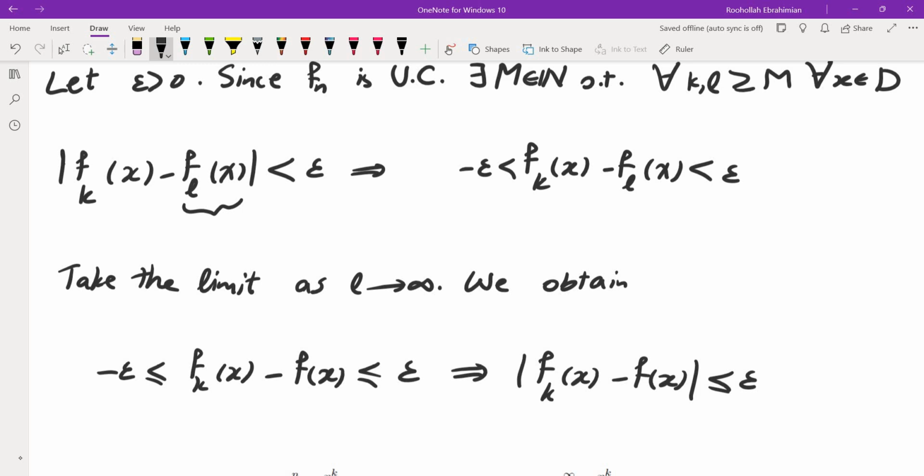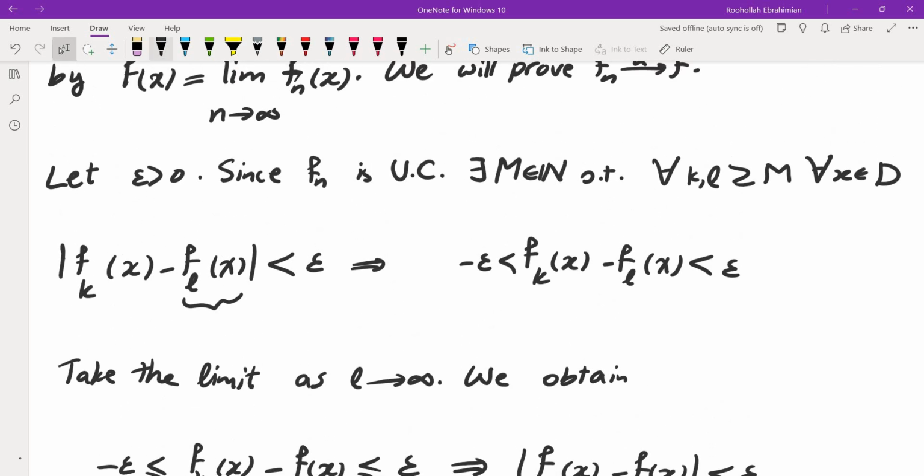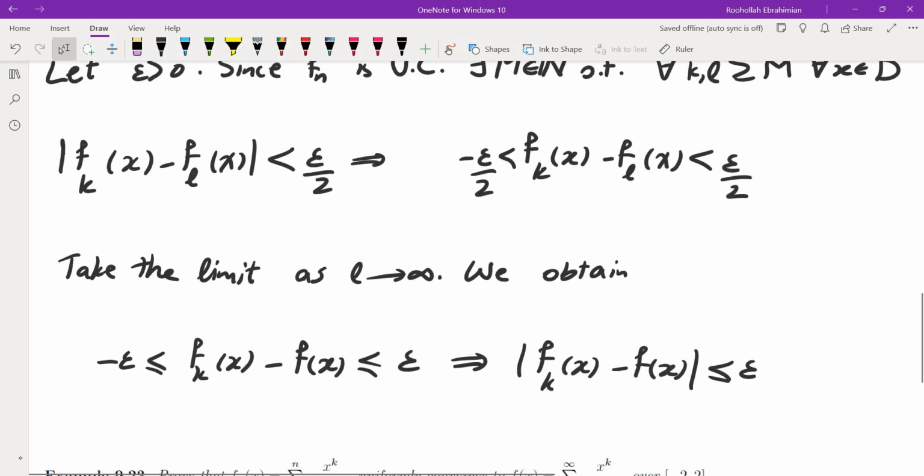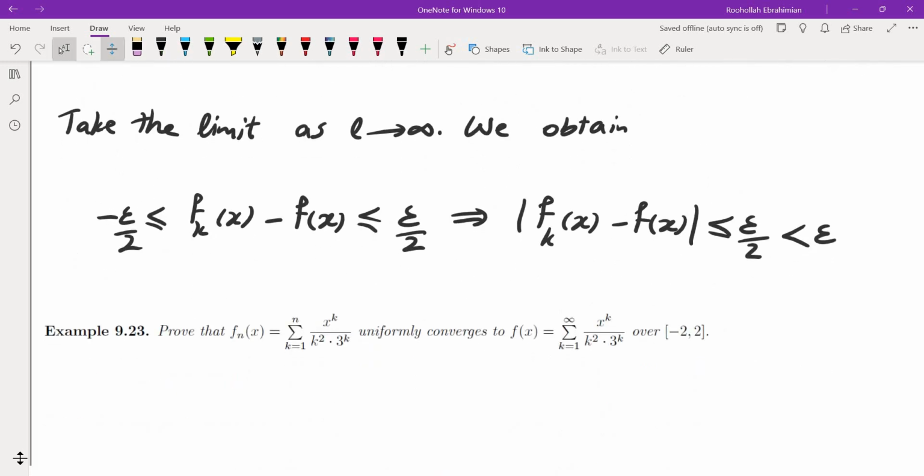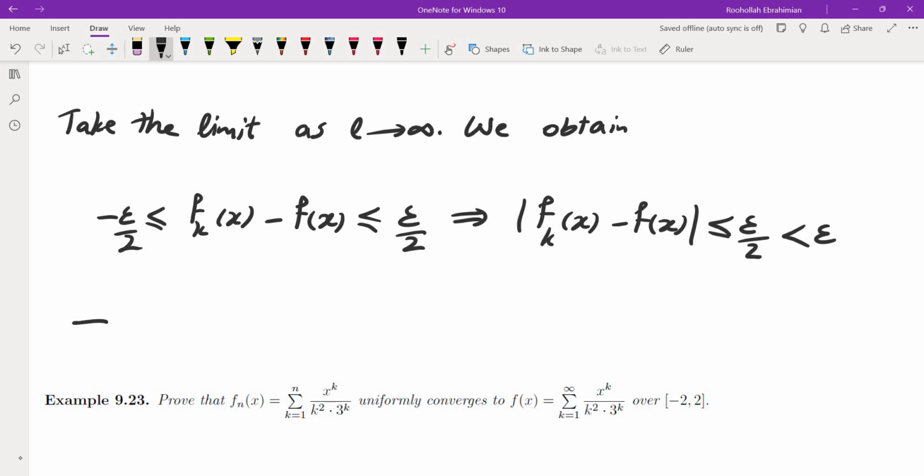However, I was hoping to get less than epsilon rather than less than or equal to epsilon. So I'm going to have to make some small changes. I will change the epsilon at the beginning to epsilon over 2. This becomes epsilon over 2, this becomes epsilon over 2, and this is epsilon over 2, which is less than epsilon. And since I have that, Fk converges uniformly to F.